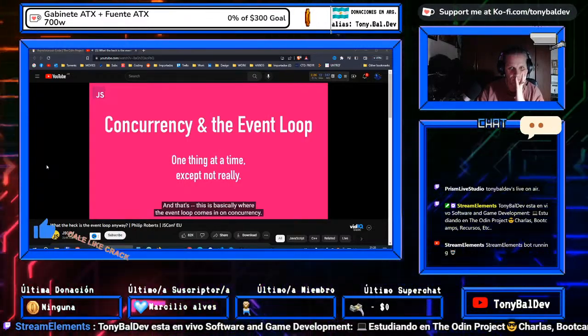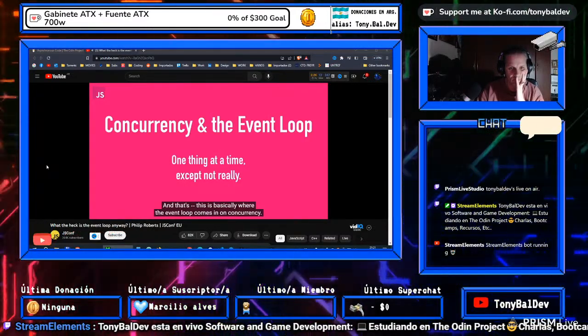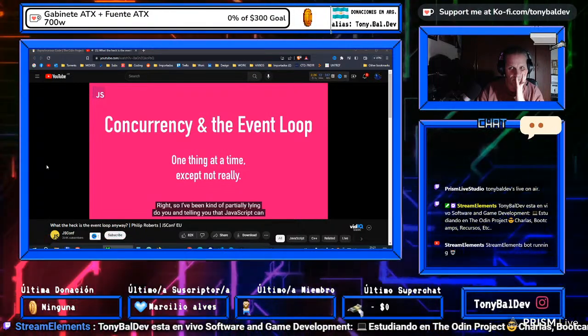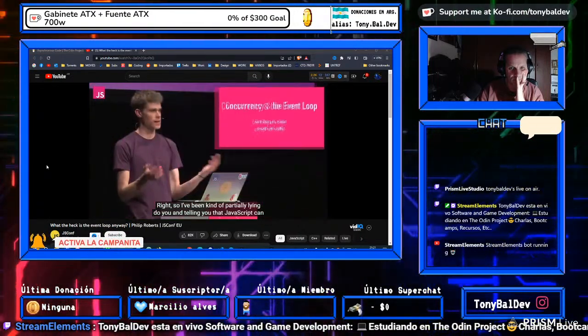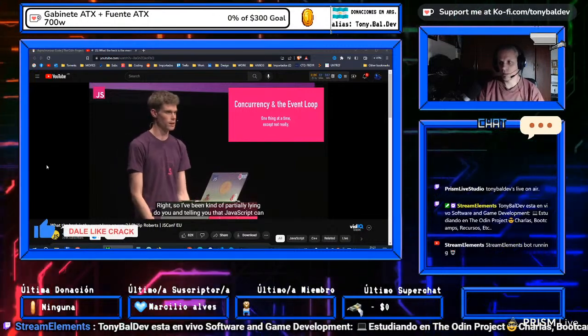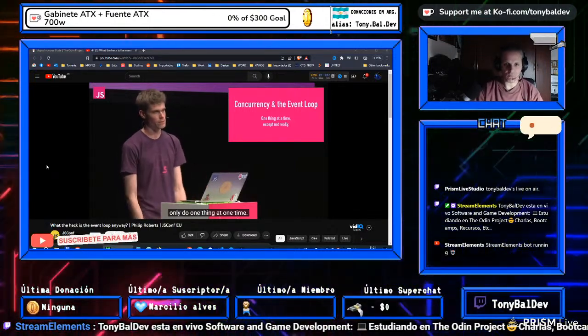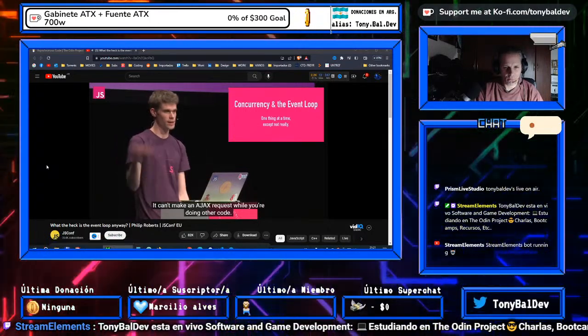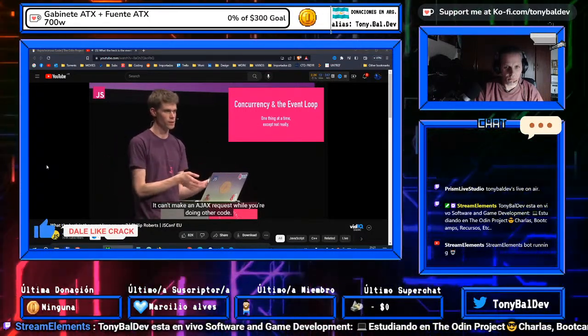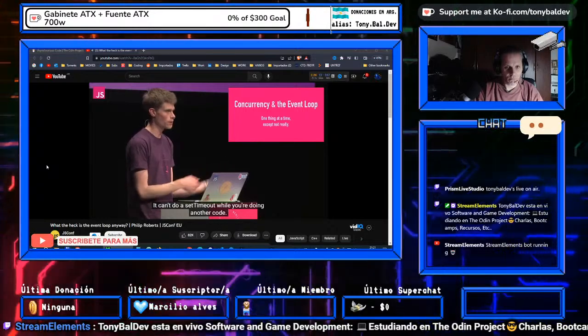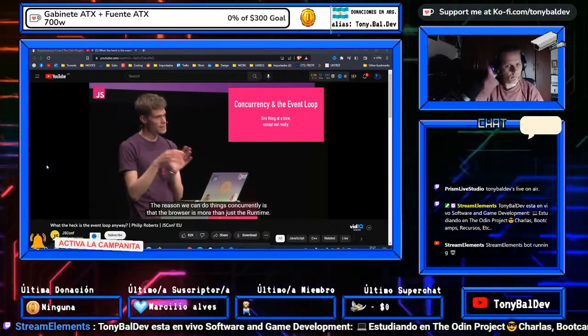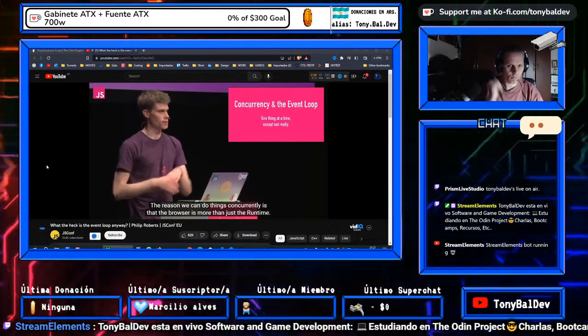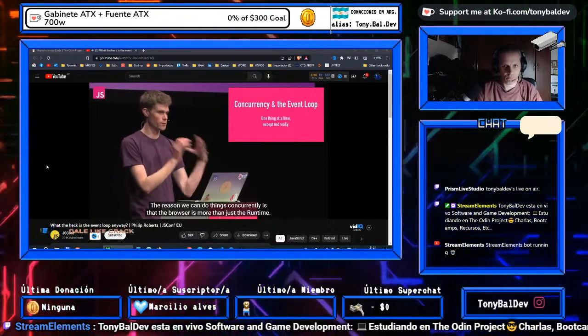And this is basically where the event loop comes in, and concurrency, right? So I've been partially lying to you and telling you that JavaScript can only do one thing at a time. That is true. JavaScript, the runtime, can only do one thing at a time. It can't make an AJAX request while you're doing other code. It can't do a setTimeout while you're doing other code. The reason we can do things concurrently is that the browser is more than just the runtime.